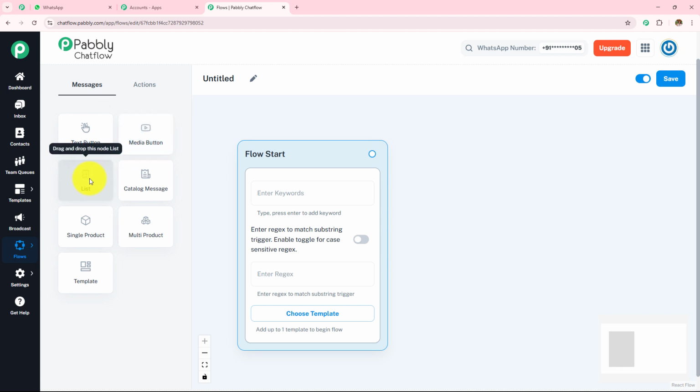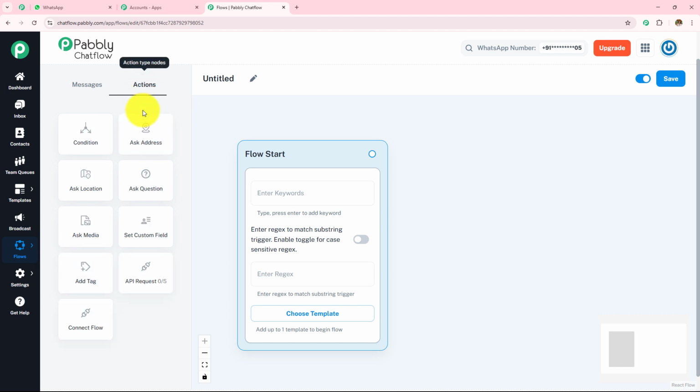Then we have this list. This shows a list of options instead of buttons. This is useful when you have many choices, so you can use this list instead of continuing to add buttons. Then we have this catalog message. This helps us send catalog messages. We have the single product and multi-product. When you have a single product, you can use this button. If you have many products, you can use this multi-product button. Then we have this template. This is a pre-designed message format that includes text, images, buttons, and links.